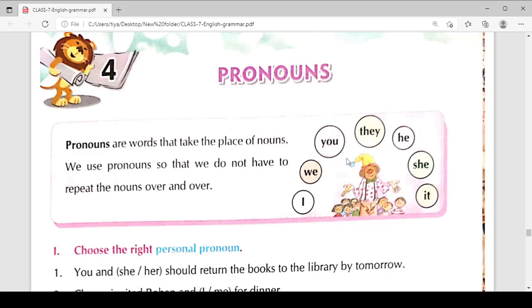So we have discussed the nouns, and now we have four major kinds of nouns. We have proper noun, common noun, collective noun, material or concrete noun, and abstract noun. So what is a proper noun? A noun that refers to a particular place, person or thing is called a proper noun. A common noun refers to a common man, common place or common thing. A collective noun refers to a group of things, people, or places.